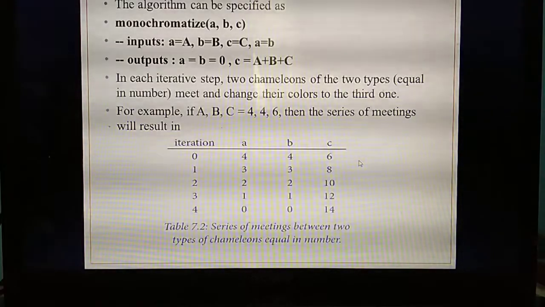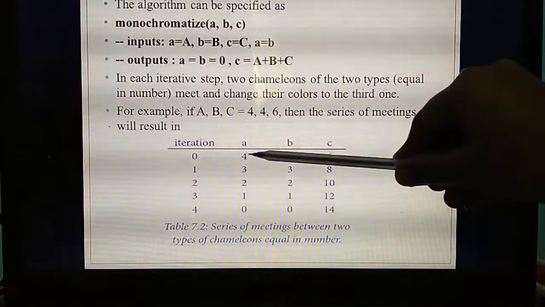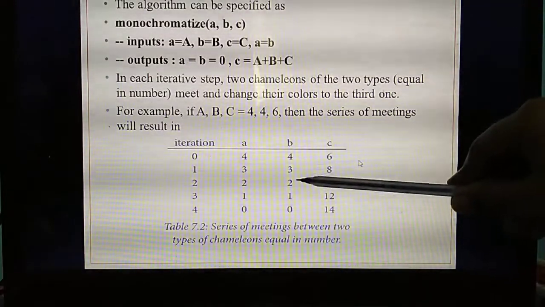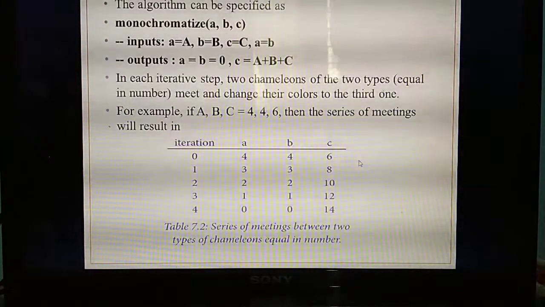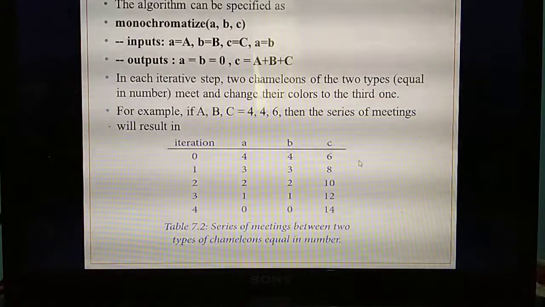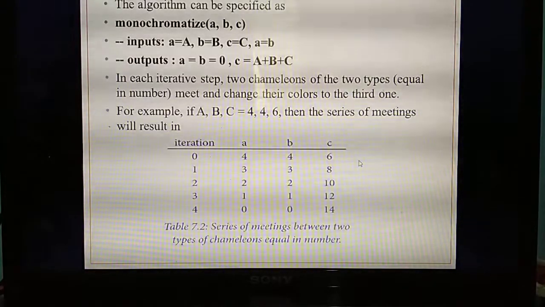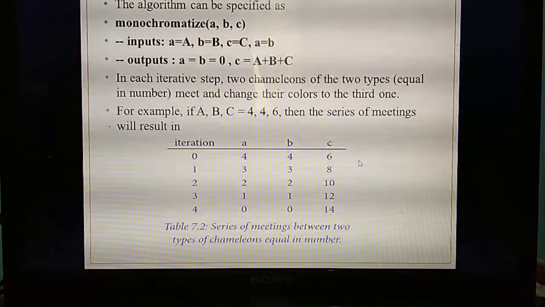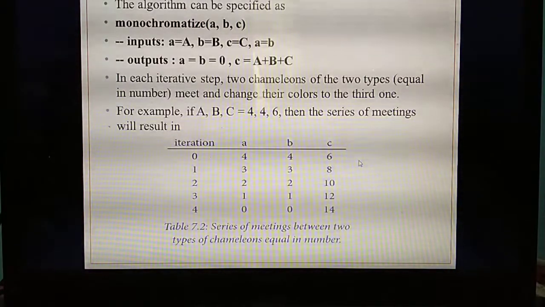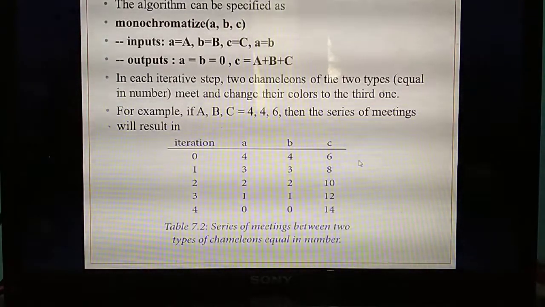This is one of the simplest steps. You need to always minus 1 from the values of A and B and add 2 to C. Each time you need to add to C. That means increase the value of C by 2 and decrease A and B by 1. At last you will get the answer 14. Understand? Now read it one time. Very, very important question.